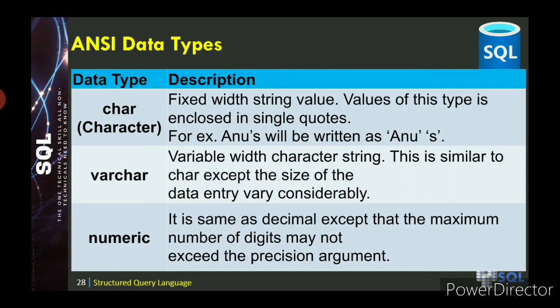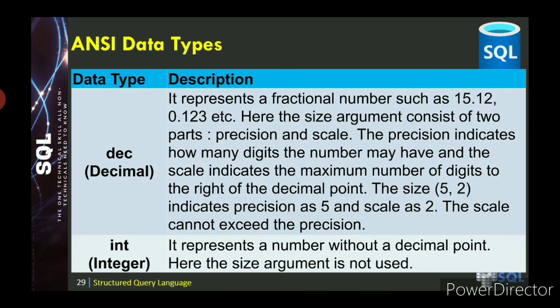So here the size argument is not used. What do you mean by size argument is not used? Now you can give any whole numbers. Then the small integer. Here you have to give the default size value. Small integer is the same as integer, but the default size may be smaller than integer.